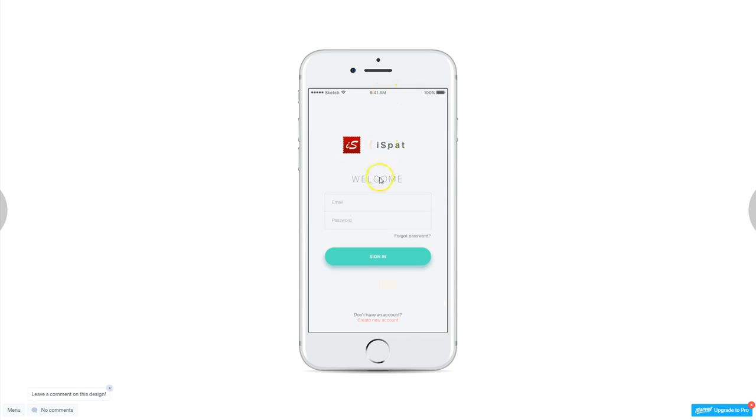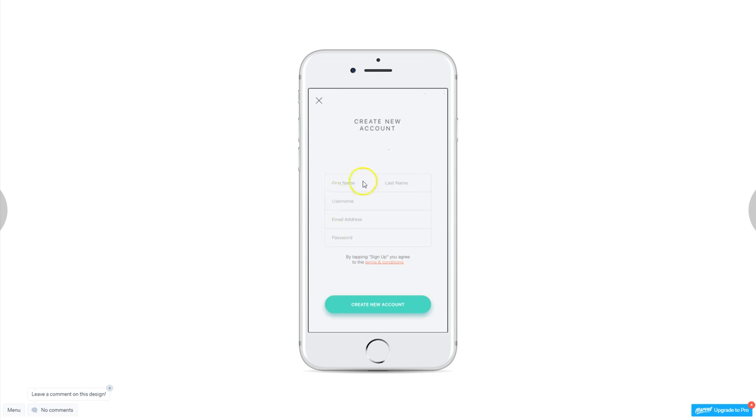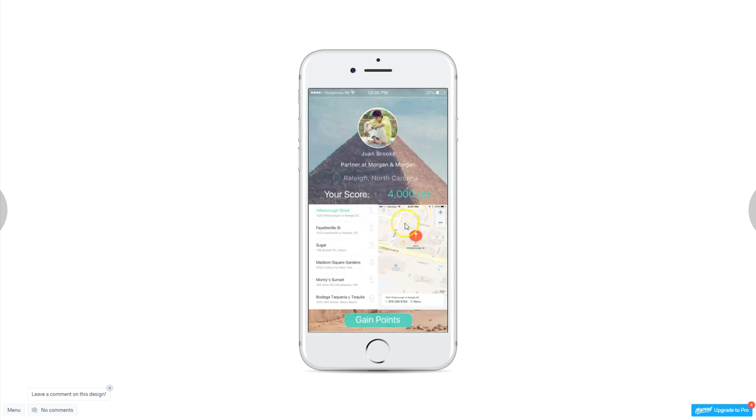Now you can also log in with your password. If you don't have a username and password, you can create a new account. So that is there, and let's say you have already created your account.